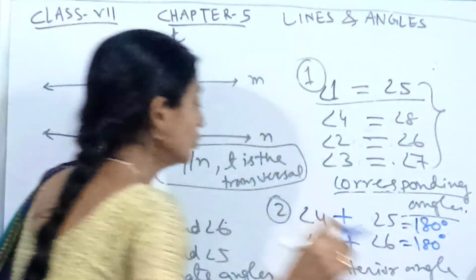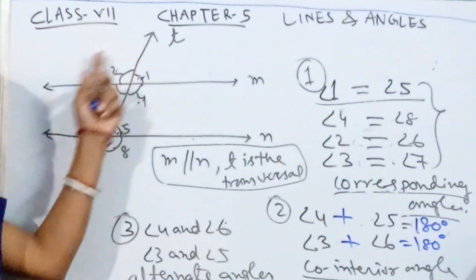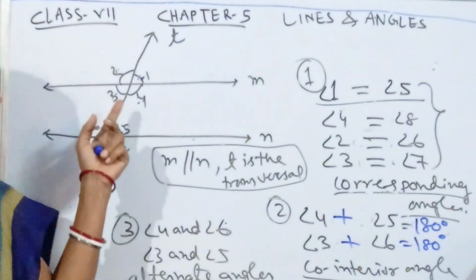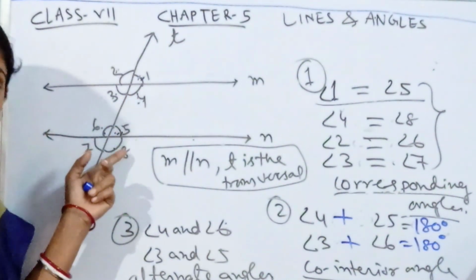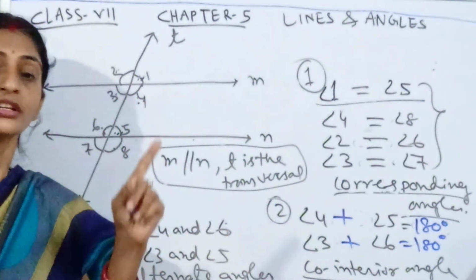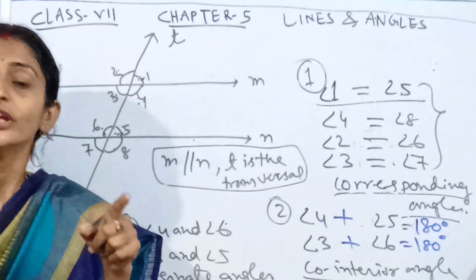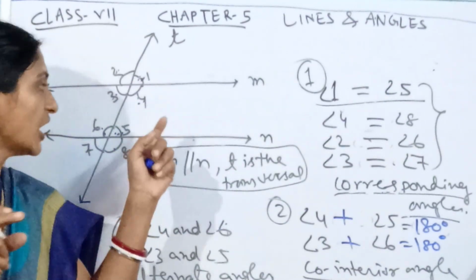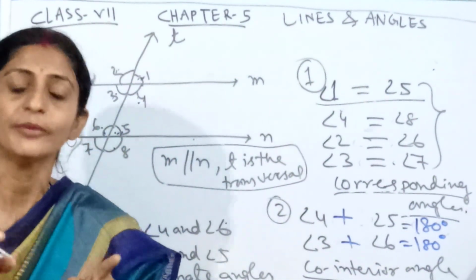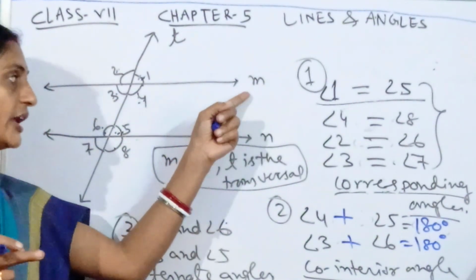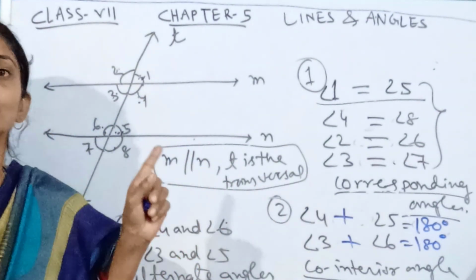If you are asked to prove whether two lines are parallel or not, and the measures of angle 4 and angle 5 are given, you have to find the sum of angle 4 and angle 5. If it is exactly 180 degrees, that means line M and line N are parallel. We can see it by closing our eyes also.